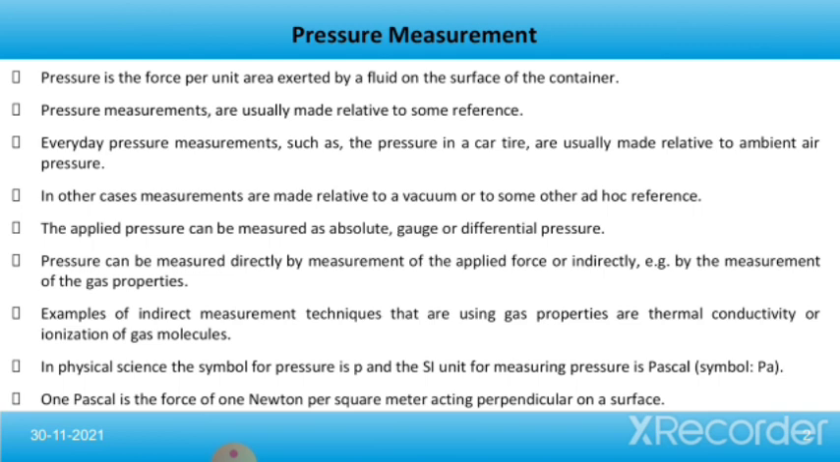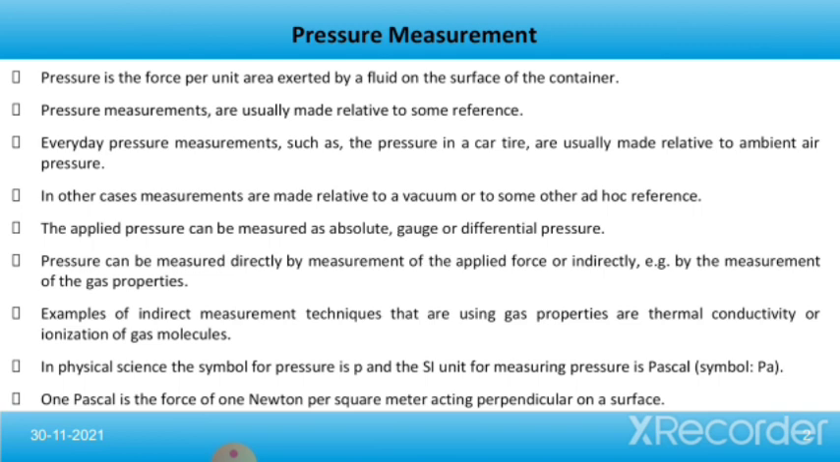Everyday pressure measurements, such as the pressure in a car tire, are usually made relative to ambient air pressure. In other cases, measurements are made relative to a vacuum or to some other ad hoc reference. The applied pressure can be measured as absolute, gauge or differential pressure. Pressure can be measured directly by measurement of the applied force, or indirectly, for example by the measurement of gas properties. Examples of indirect measurement techniques using gas properties are thermal conductivity or ionization of gas molecules.